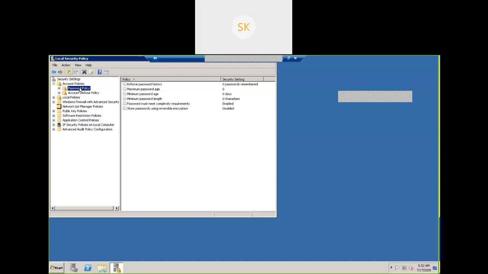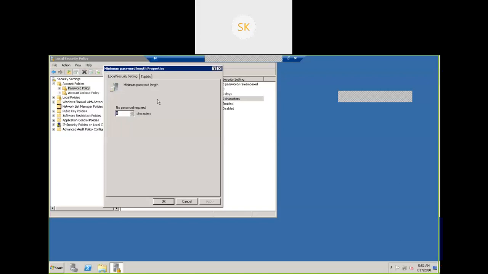Here, I can log into this system without a password also, because 0 characters is set. I can set 8 characters now. Change the setting, minimum password length. Double click, properties, set 8 characters.